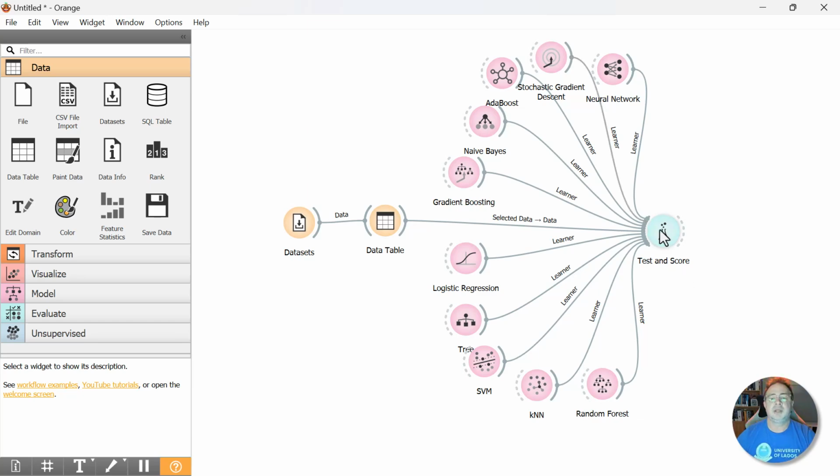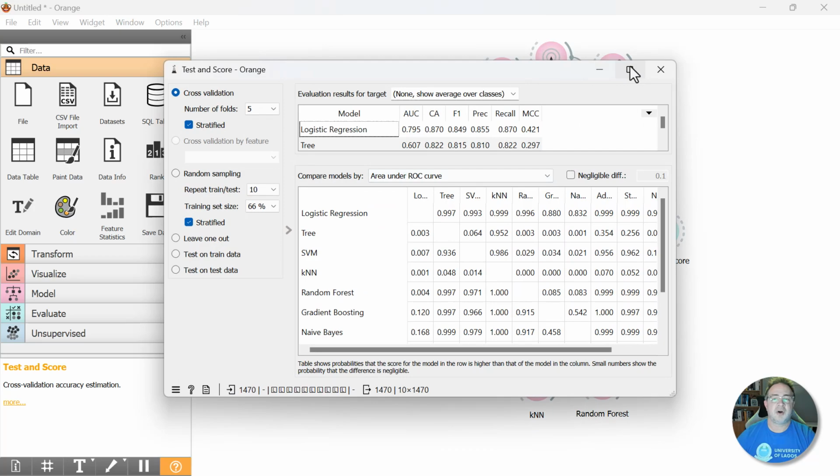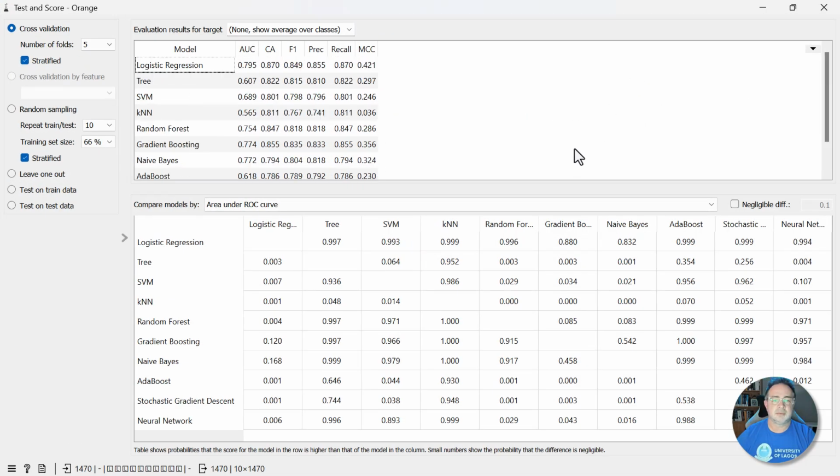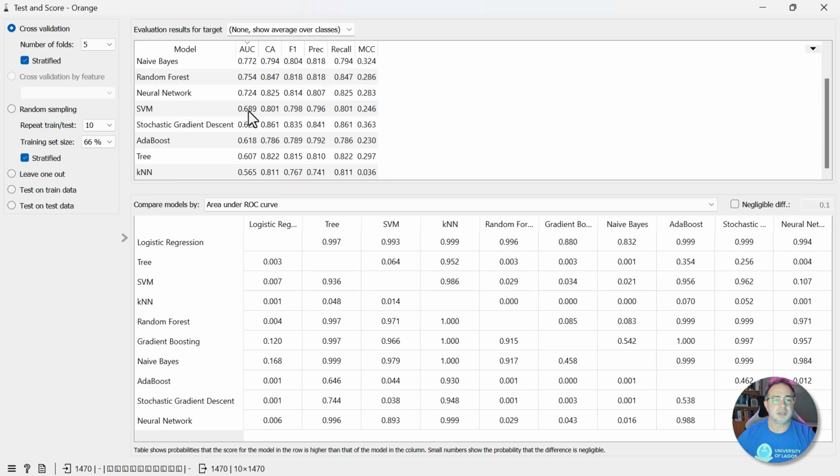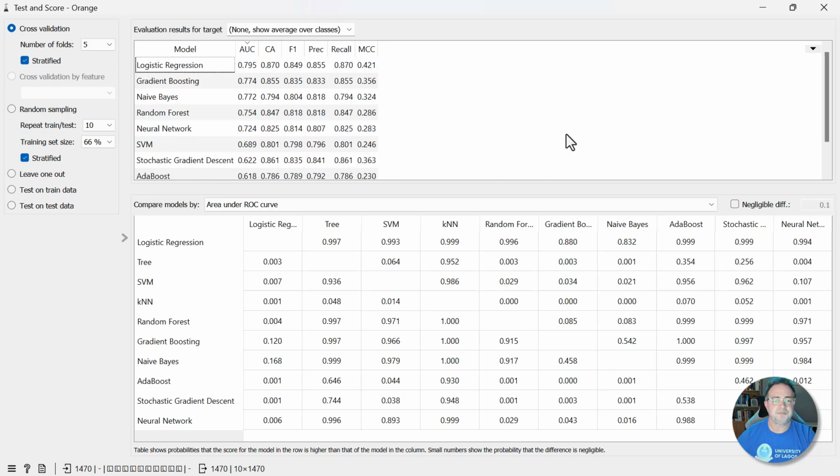Now, if we double click test and score, we have all of our models in here. Look at that. So I'm going to go ahead and see if I can make this window bigger. I don't think I can. So here we have all of our models. We'll make sure that AUC is sorted in descending order. So we can see that logistic regression seems to be the best, then gradient boosting, naive Bayes, random forest, and so on and so forth, with KNN and tree being the bottom two.